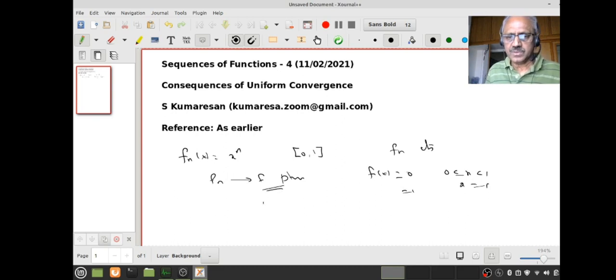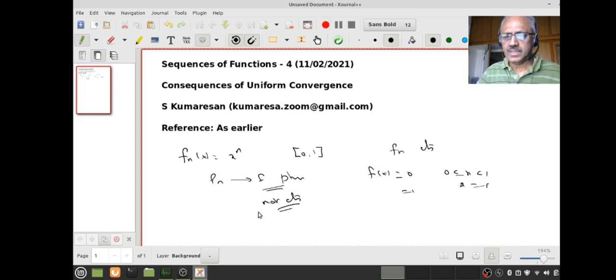Then f is not continuous. So what we want to say is this kind of phenomenon cannot happen if the convergence is uniform. What do I mean by that?